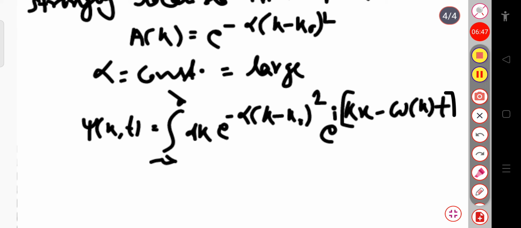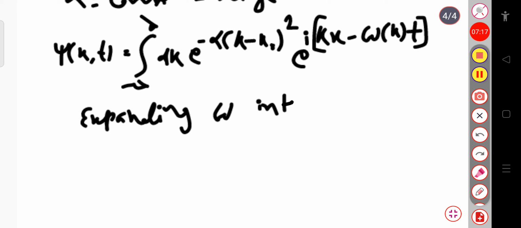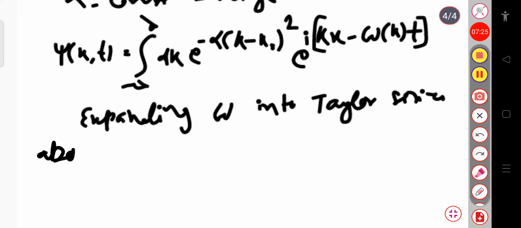Now if we assume that this omega of k is a smooth function of k, then we can expand this omega into the Taylor series about k naught.